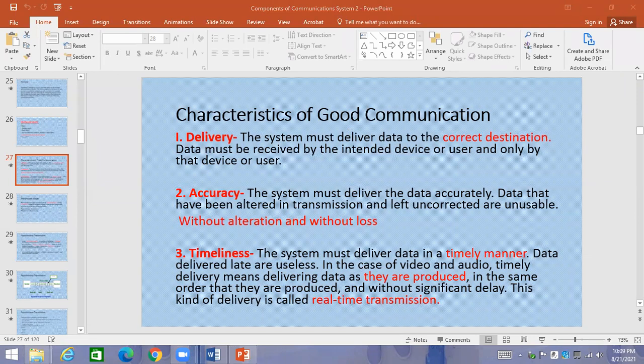Please, Al-Rayan. What is meant by delivery? What is meant by accuracy? What is meant by timeliness? What do you understand by these terms? Yes, Al-Rayan. Yes, please. Al-Rayan or Arsalan?